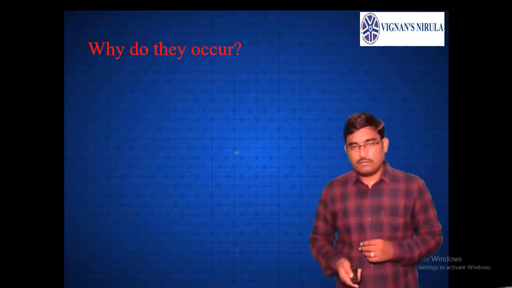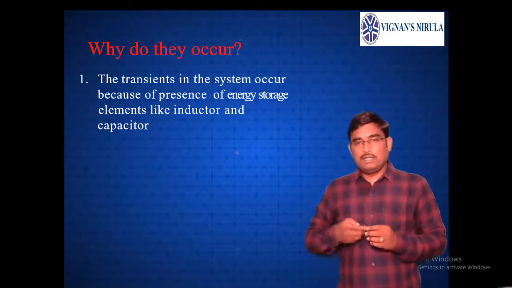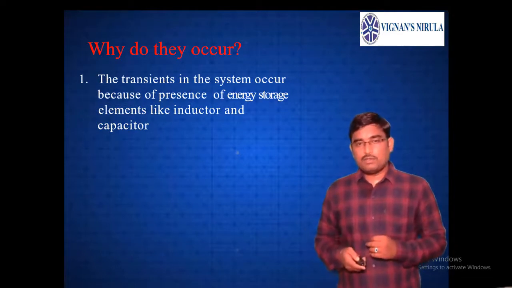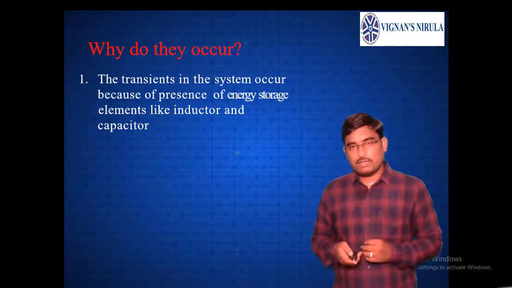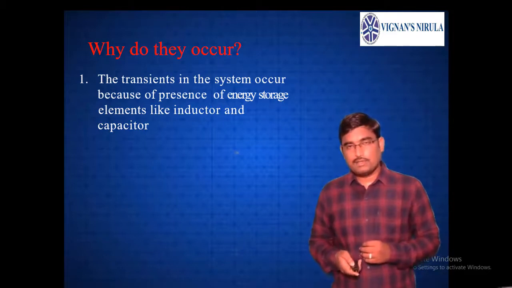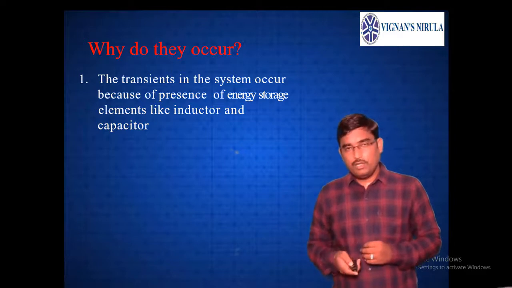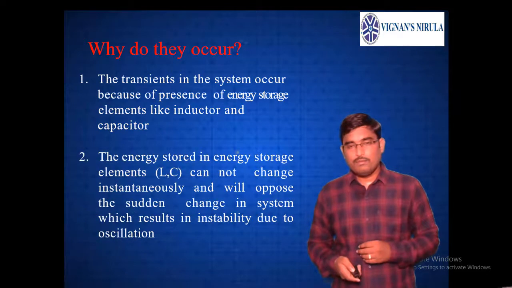Now why do they occur? The transients in the system occur because of the presence of energy storage elements like inductor and capacitor. This is the main reason for the occurrence of transients in electrical circuits. Inductor stores energy in the form of electromagnetic field. Capacitor stores energy in the form of electrostatic field. Because of these energy storage elements, the transients occur in the circuits.